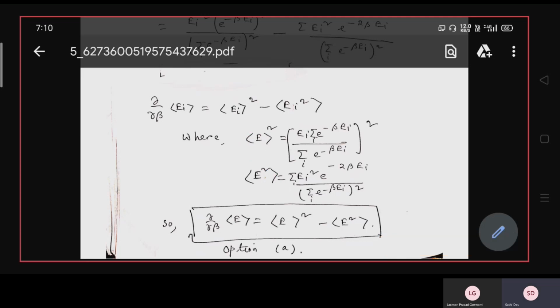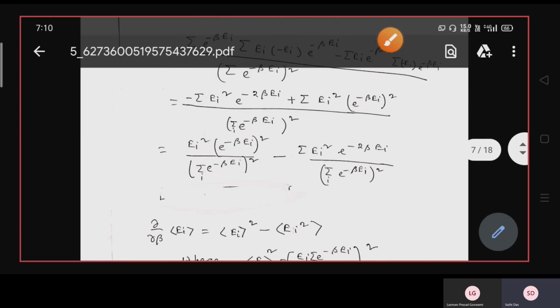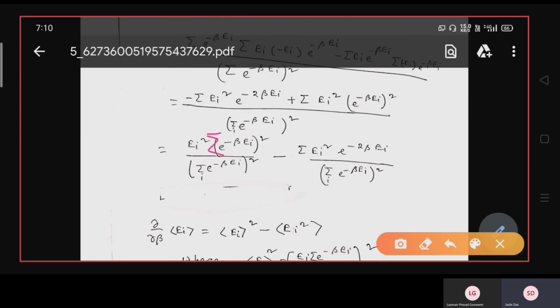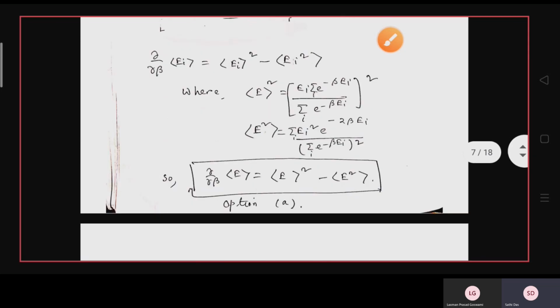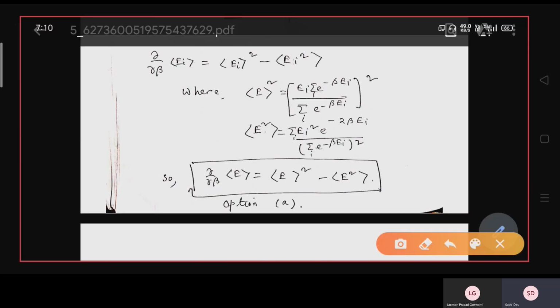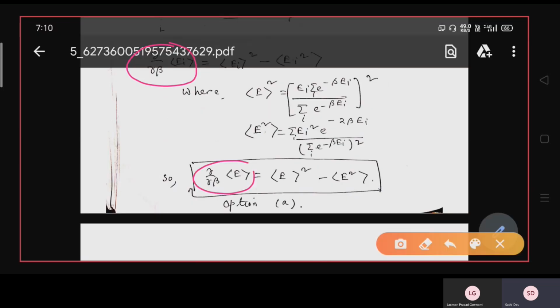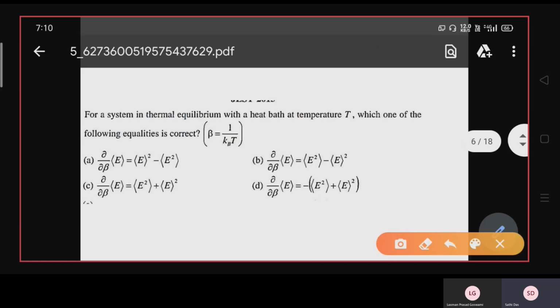So the result will be, and here you have to understand this summation is over e to the power minus beta EI. So the result, that is del del beta of EI average, or E average, is E average square minus E square average. So option A is the correct option.